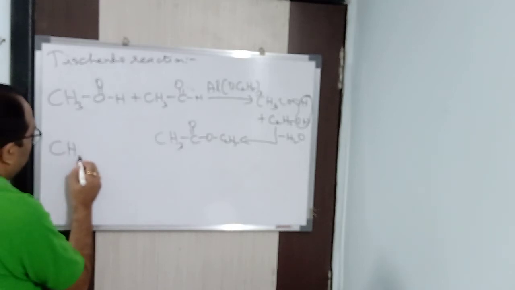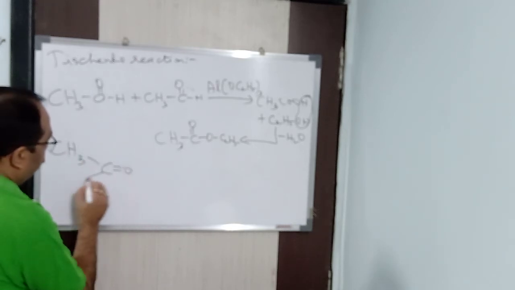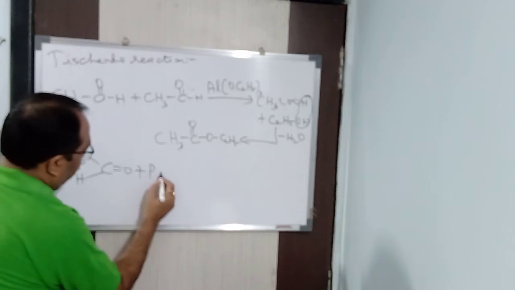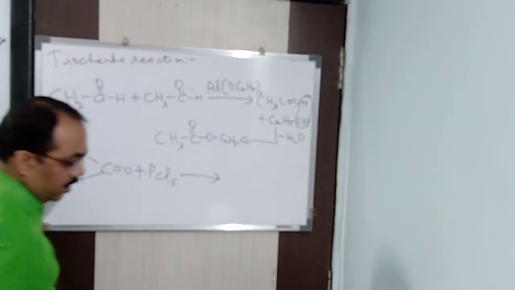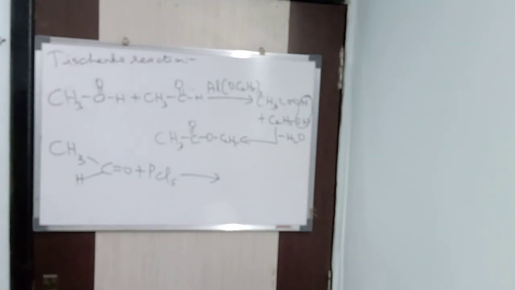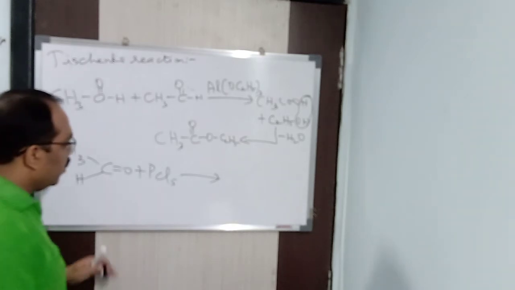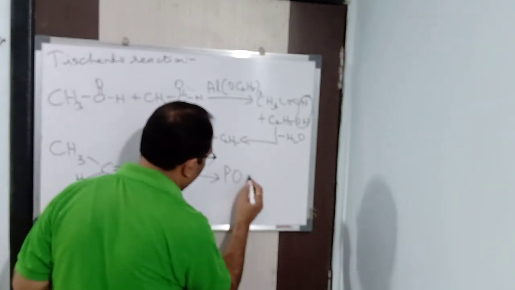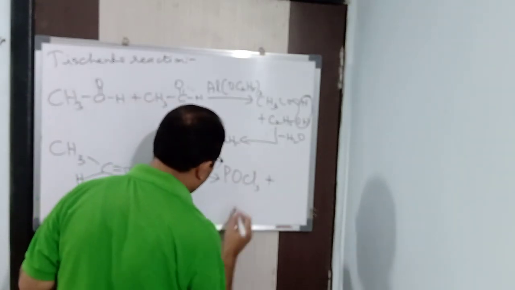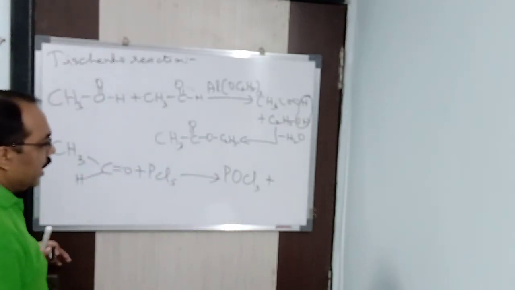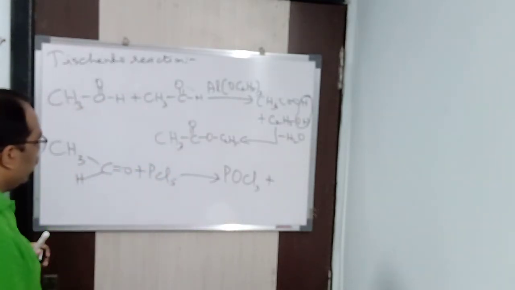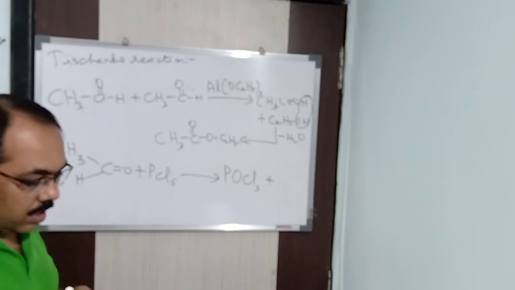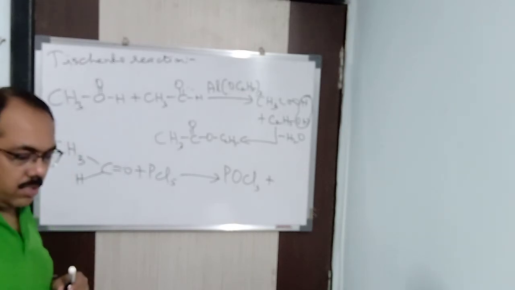So, CH3CHO plus PCl5. I have already said that when any reactant reacts with PCl5, the compulsory products are POCl3 and HCl. So POCl3 will be formed, definitely. But HCl will not be formed, because that HCl again will react with this aldehyde to form a product.